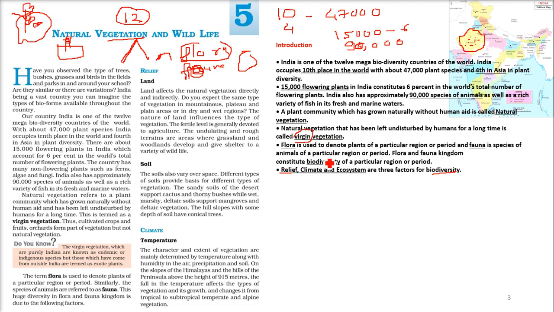Climate we have already learned about. Climate means the weather condition for more than 30 years. And ecosystem means the system, that is a tantra, paristhitik tantra.